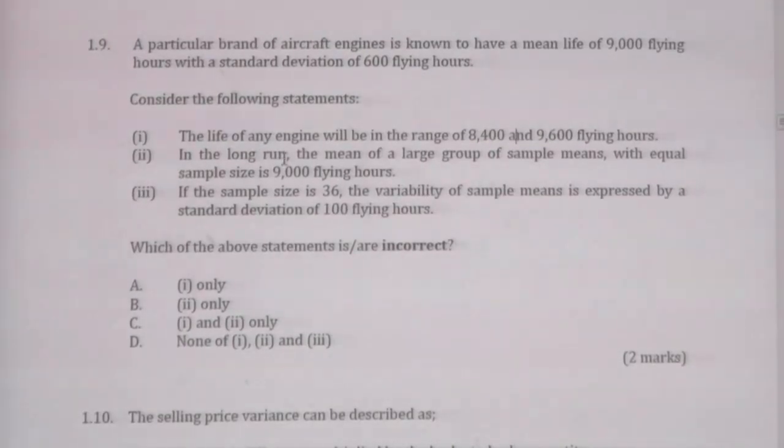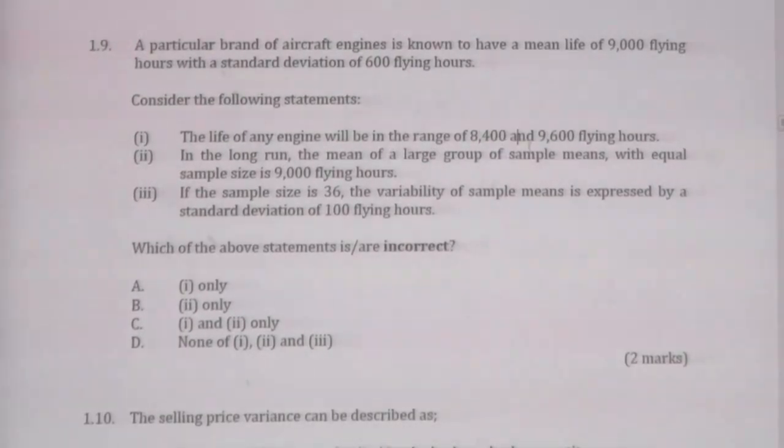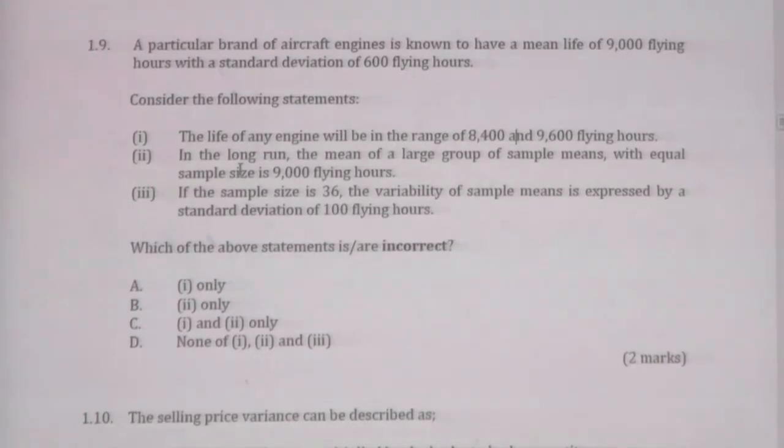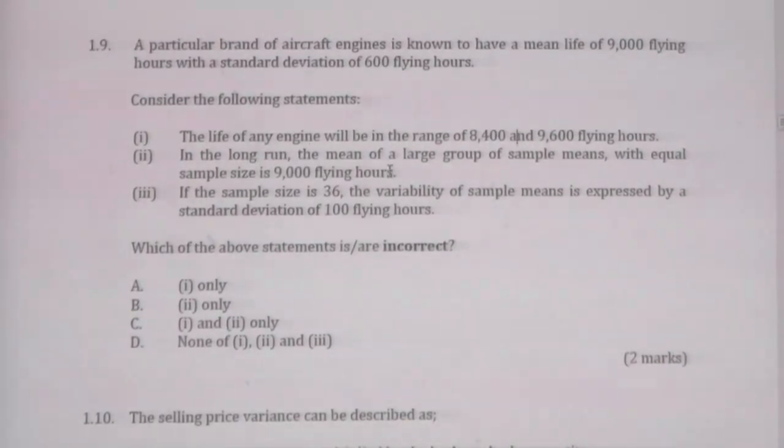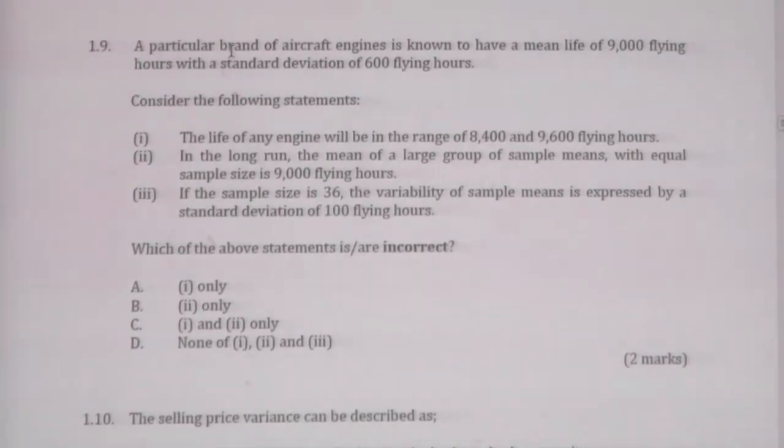Number 2, in the long run, the mean of a large group of sample means with equal sample size is 900 flying hours. Here you have a particular brand of aircraft engine with mean value 900 flying hours and standard deviation of 600.